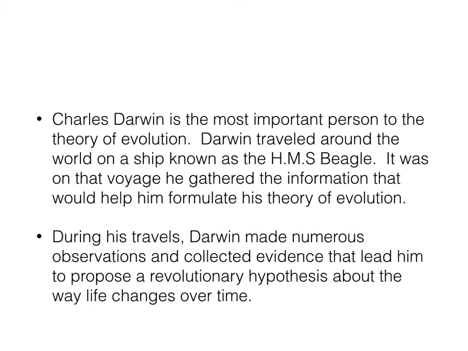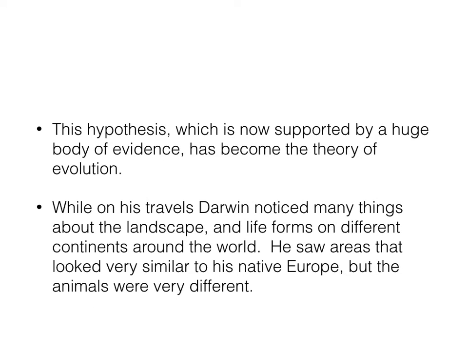Now, Charles Darwin is the most important person to the theory of evolution. He traveled around the world on a ship known as the HMS Beagle. It was on that voyage he gathered information that would help him to formulate his theory of evolution. During his travels, Darwin made numerous observations and collected evidence that led him to propose a revolutionary hypothesis about the way life changes over time. This hypothesis, which is now supported by a huge body of evidence, has become the theory of evolution.